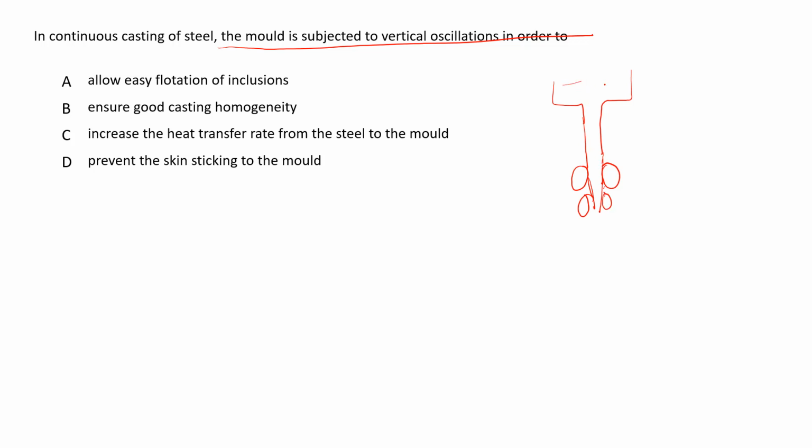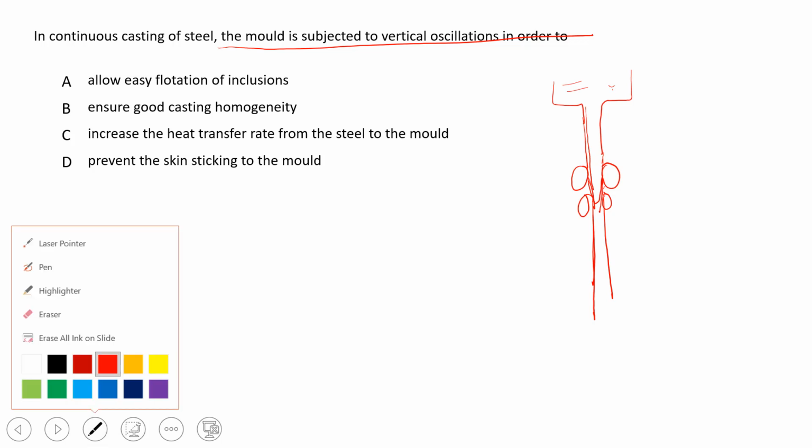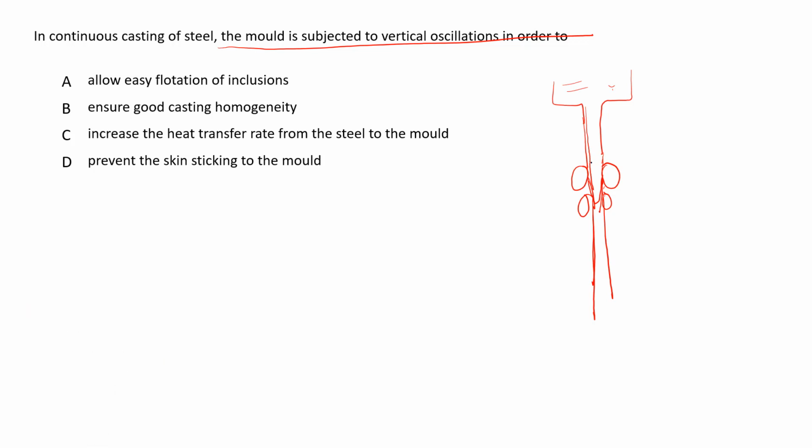So the molten liquid is something like this. Now suppose this is the bar or the plate which comes out. In between, a slight portion like this will be completely liquid, and here it will be solid.